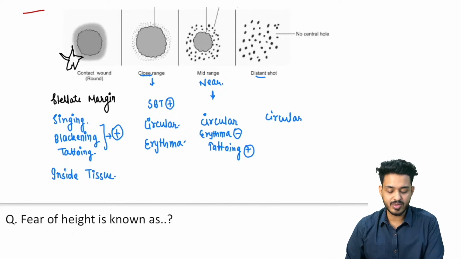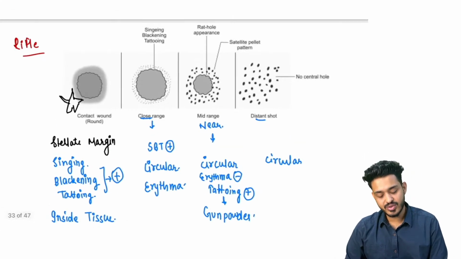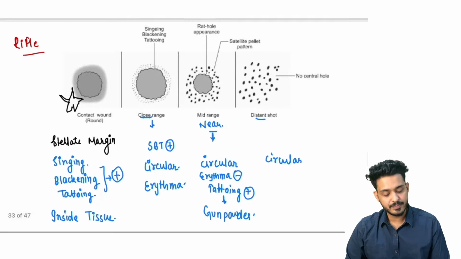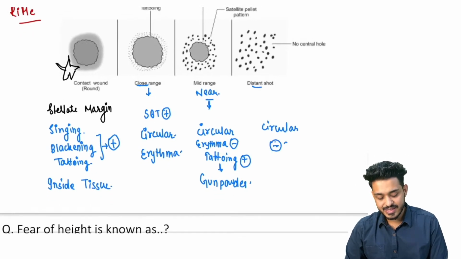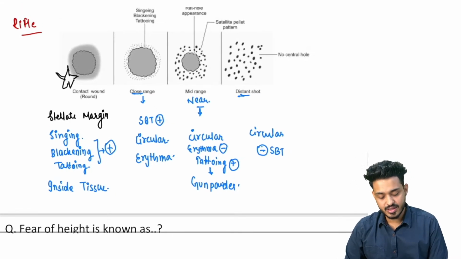tattooing is present. And why this tattooing is happening, we have discussed. It is because of gunpowder. So if only tattooing is seen, that is going to be a near shot. Okay, and if nothing is there, SBT is going to be absent, that is going to be a distant shot.